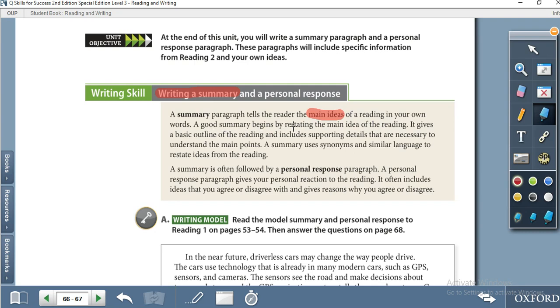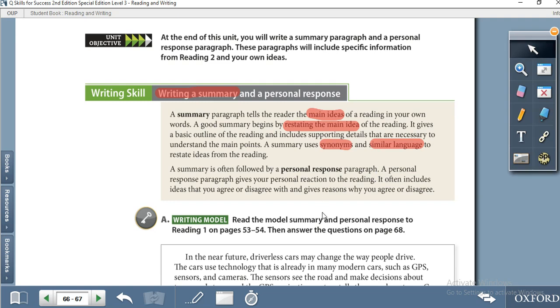A good summary begins by restating the main idea. Restating means you don't write the exact words of the writer, but change the words. You rewrite it, the meaning remains the same, but the words are different. It will also give all the basic information, the main idea and other things. Also use synonyms and similar language, I mean, we use the same words and their synonyms, to write a summary of the paragraph, for example.